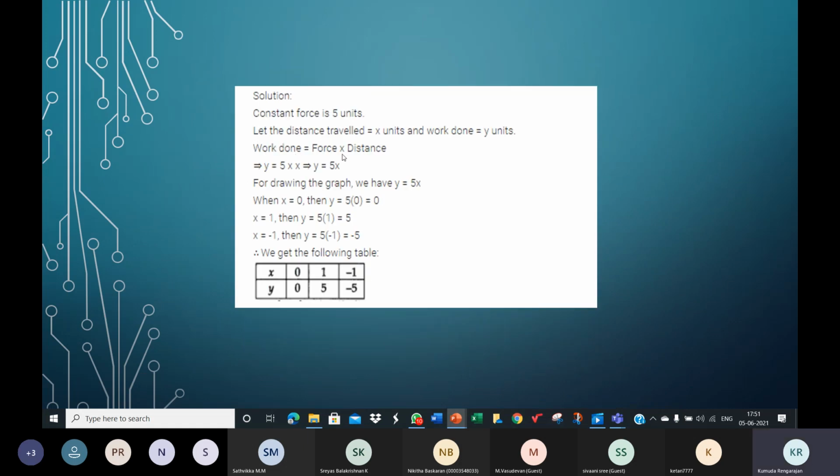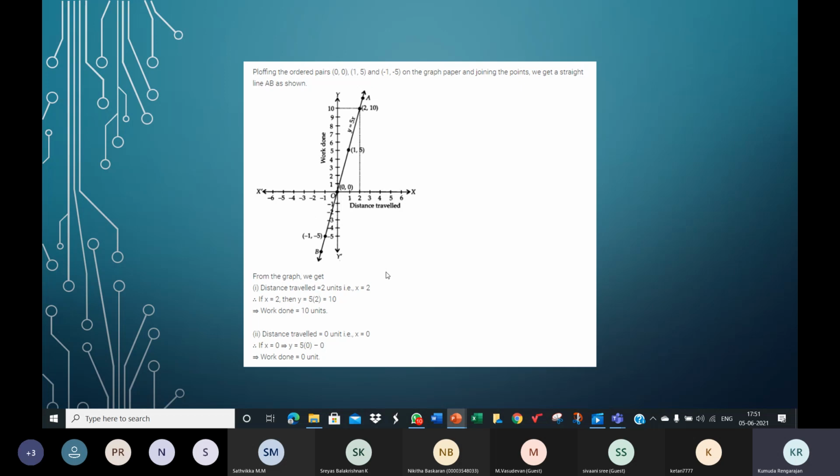See here, work done is equal to force into distance. Work done is equal to force into distance. So we have taken work done as y. The constant force, 5 units, is given, into distance x. Y is equal to 5 into x, which means y is equal to 5x. Make the table. Get this graph.